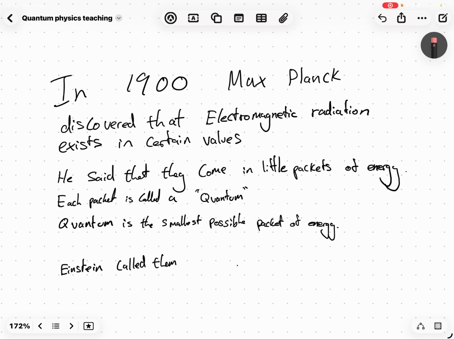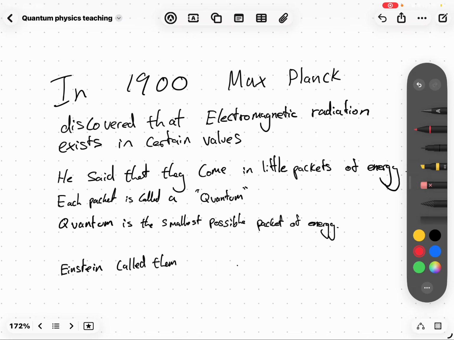So, in 1900, Max Planck, I think he was German, I don't quite remember. He discovered that electromagnetic radiation, being light, gamma rays, X-rays, UV, radio, infrared, microwaves, the EM spectrum, exists in certain values. Now, what do we mean by certain values?